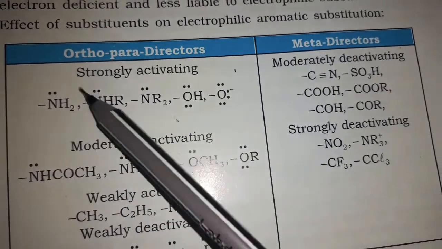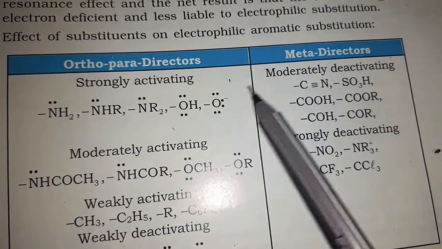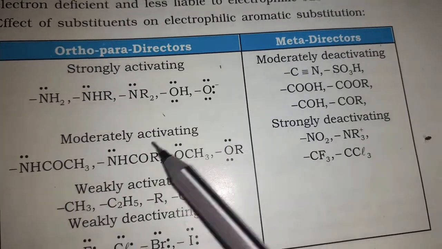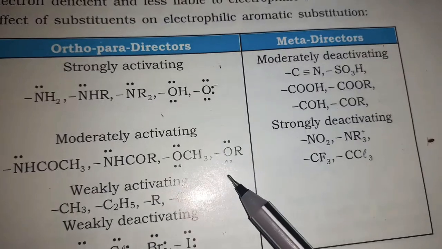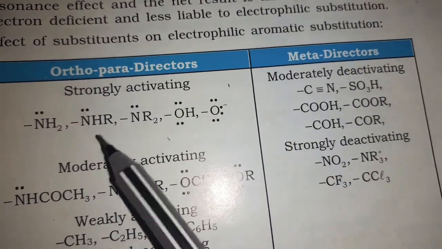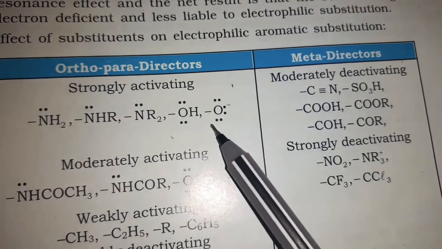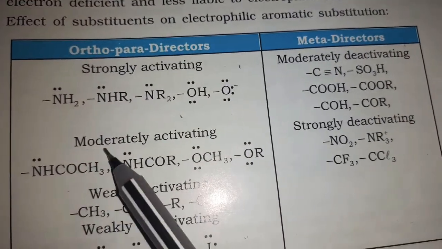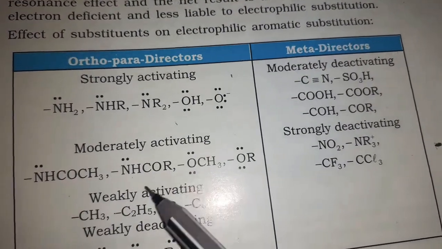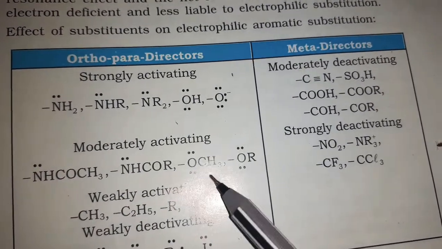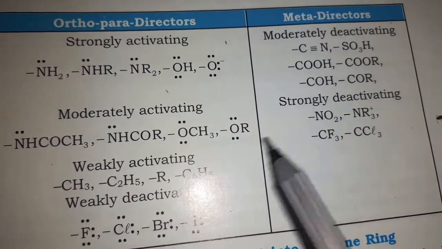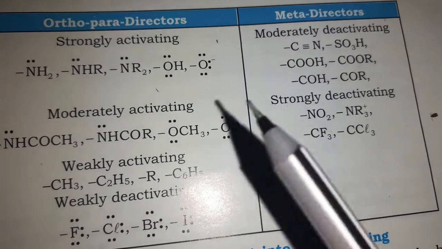Next, in activating groups also we have three types: strongly activating, moderately activating, and weakly activating. Strongly activating groups are NH2, NHR, NR2, OH. These are moderately activating: NHCOCH3, NHCOR, OCH3, that is methoxy, alkoxy. Weakly activating means alkyl groups, and phenyl is also there.